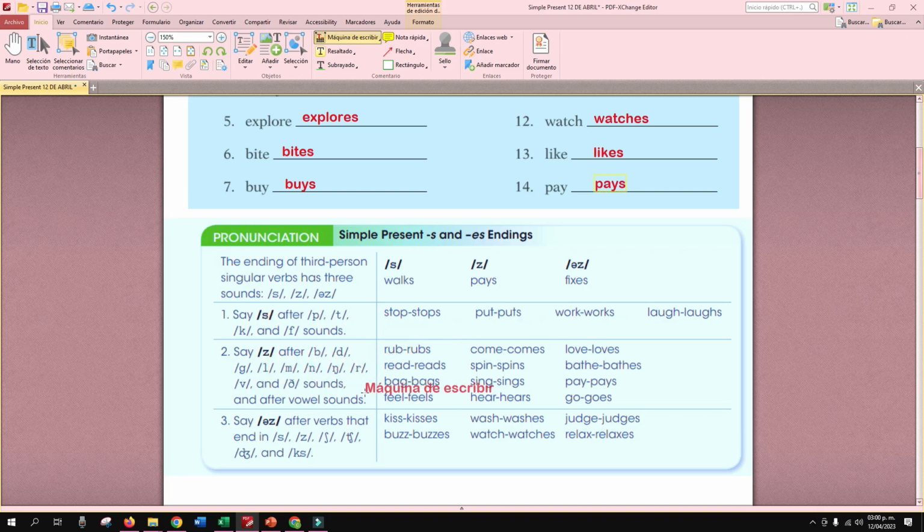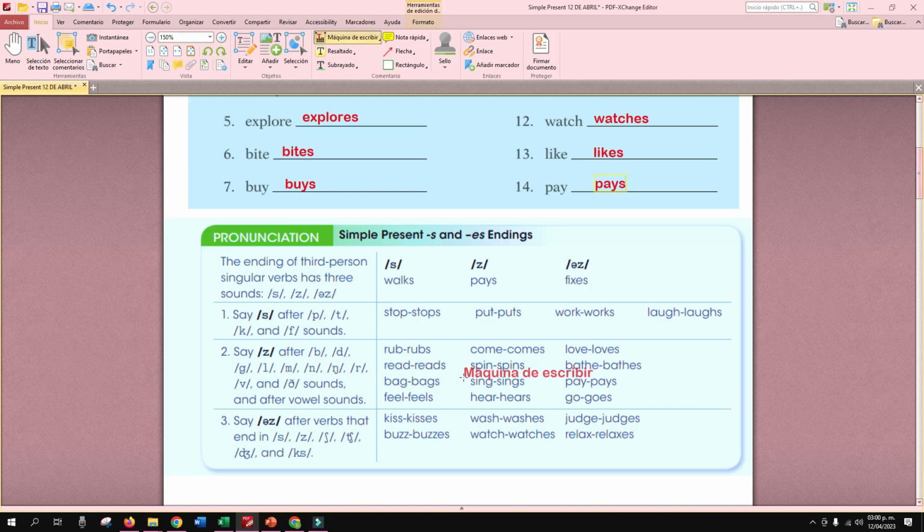Say Z after B, D, G, L, M, N, R, V, Z sound, and after vowel sounds, right? Cuando nosotros tengamos estos sonidos, ¿verdad? En el verbo, o incluso un verbo que termine en vocal, la pronunciación, cuando ustedes ya le agreguen la S, va a ser de Z.